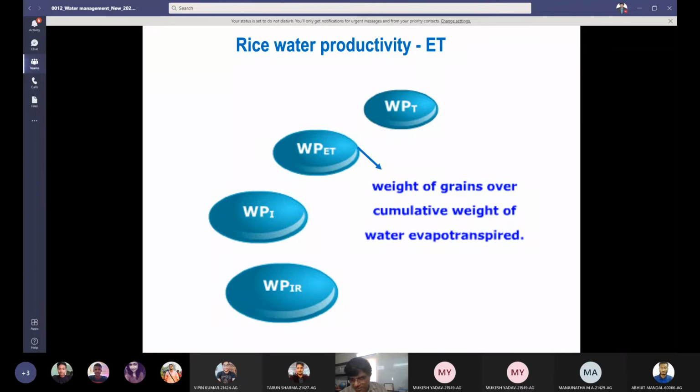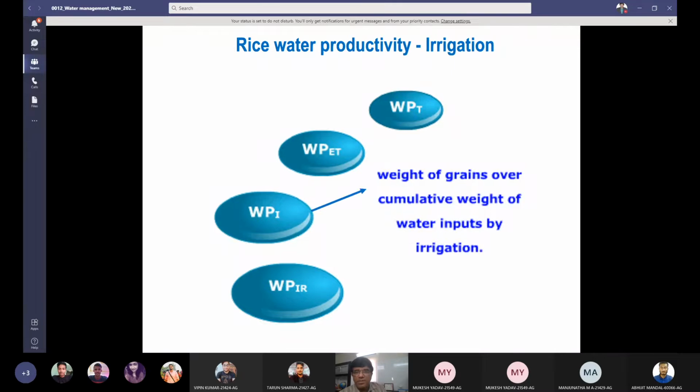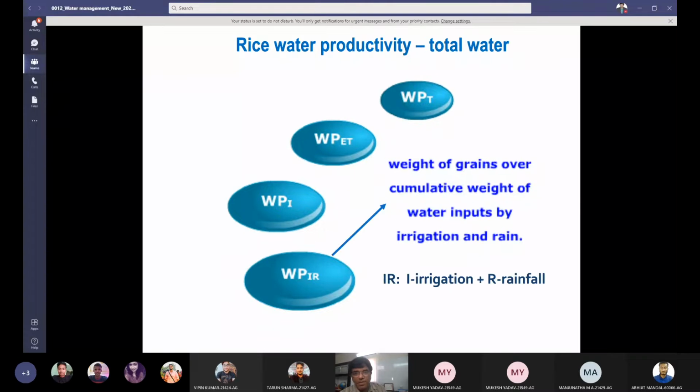Then comes your water productivity for irrigation. Rice water productivity with respect to irrigation. How much water I have applied? What is the water productivity of this? So weight of grains divided by cumulative weight of water input by irrigation. Then water productivity of irrigation plus rainfall, which is also known as total water productivity.